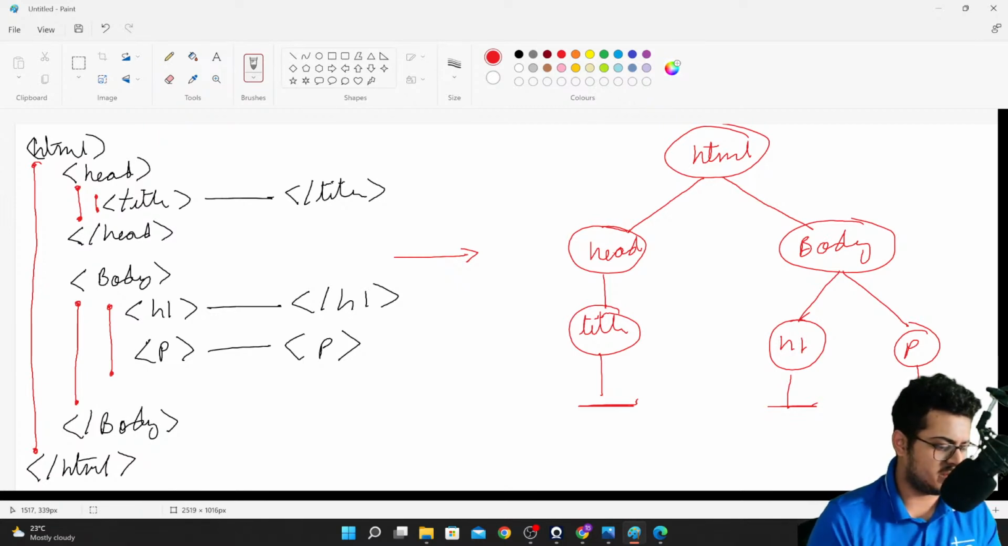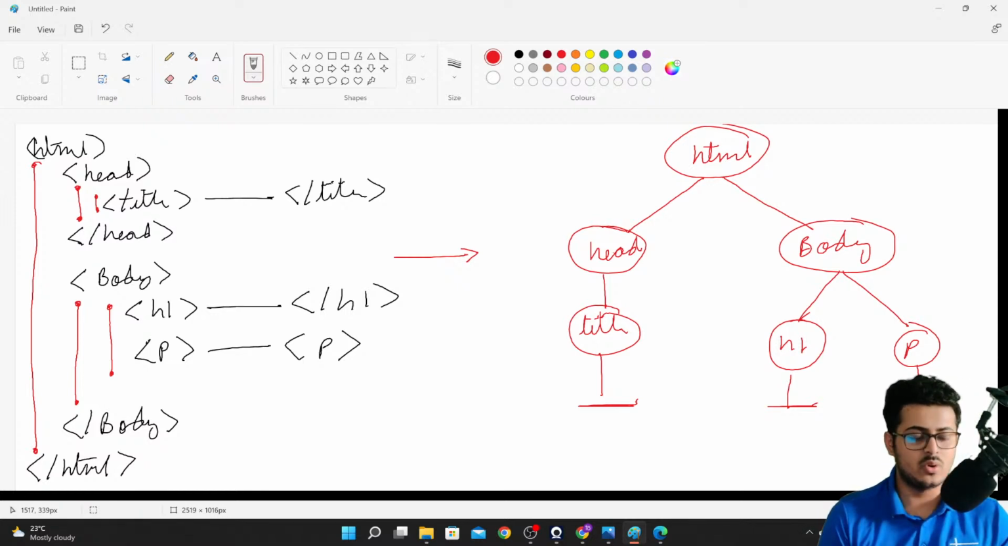Please let me know, Vijay, because I've already told you guys what head means and the h1 tag I told you just right now. So I think there should be no problem in understanding the difference between the head tag and the h1 tag.